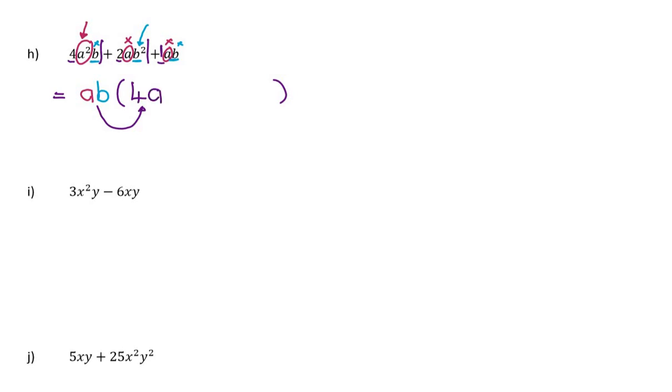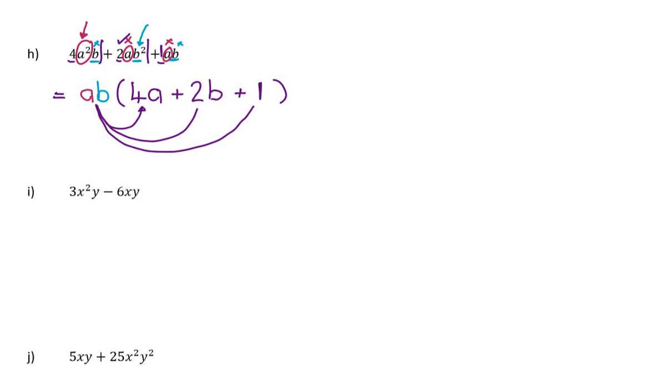B, well, I've already got a B, so that's perfect. What must I multiply AB by to get 2? So that's positive 2. A I've got. B squared, so I'll need another B. What must I multiply AB by to get 1 AB back? Well, I can't multiply by nothing because then I won't get it back. Now nothing's missing, so AB times 1 will give me AB.